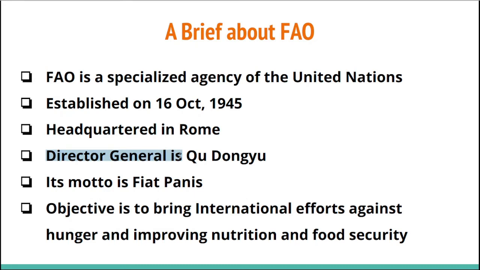The Director General of FAO is Qu Dongyu, who belongs to China. The motto of FAO is Fiat Panis, which means bread for everyone, or let there be bread. Bread being the food commodity we eat regularly. The objective is to bring international efforts against hunger and improve nutrition and food security for the general population of the world.